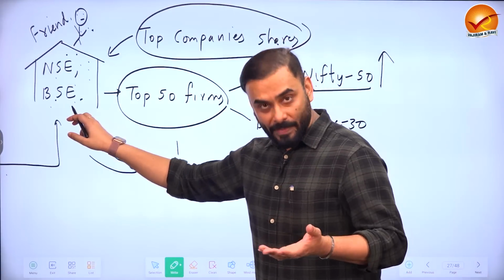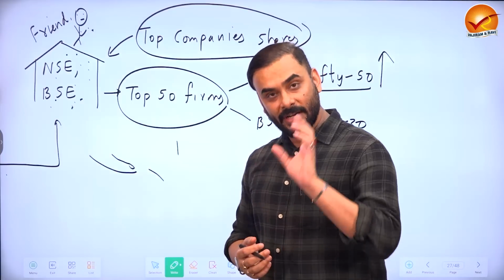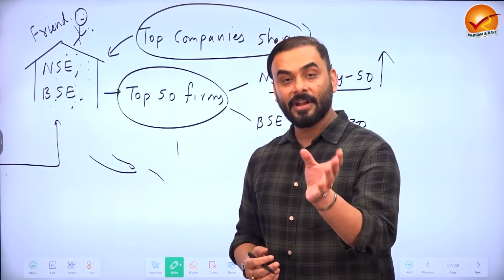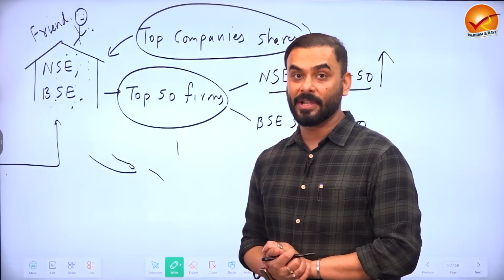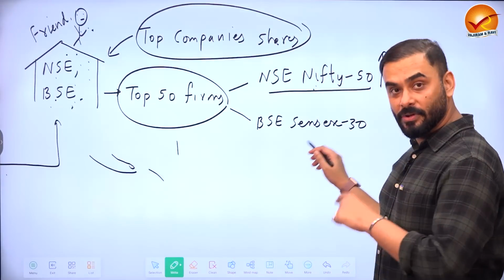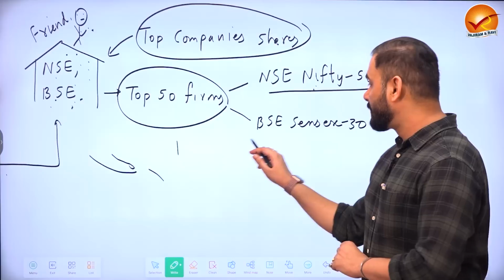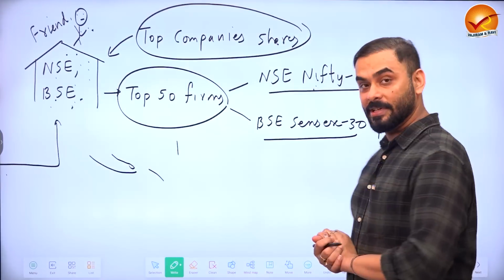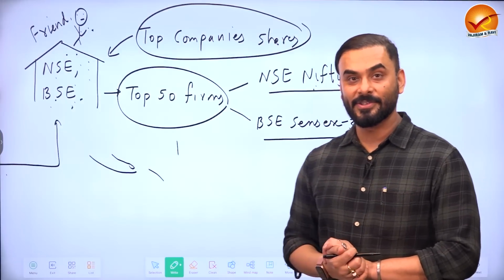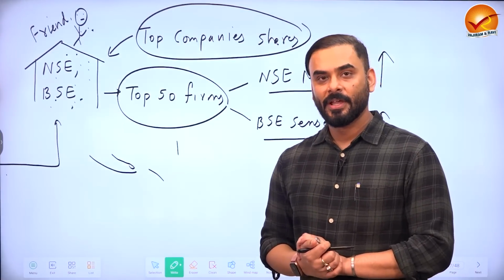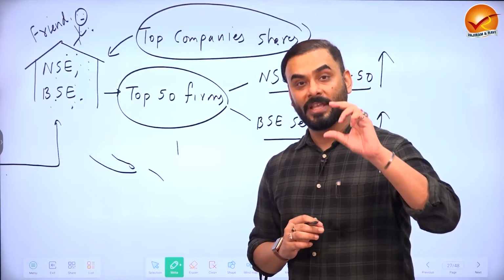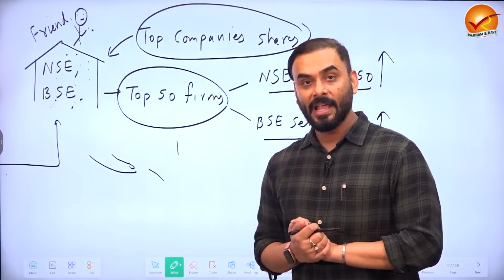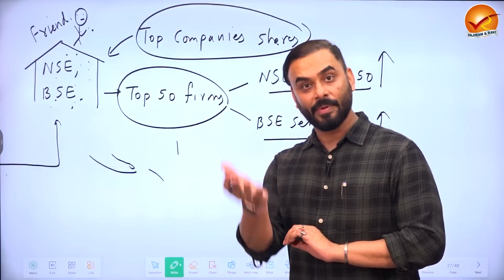Similarly, if we go to Bombay Stock Exchange and take the top 30 companies there and find the performance of these companies in terms of their equity price, and it is good, we will say BSE Sensex 30's value is increasing. These are called stock market indices. And what did we do to find the stock market index? We looked at the top 50 companies, the top 30 companies, and found out the equity price of these companies.